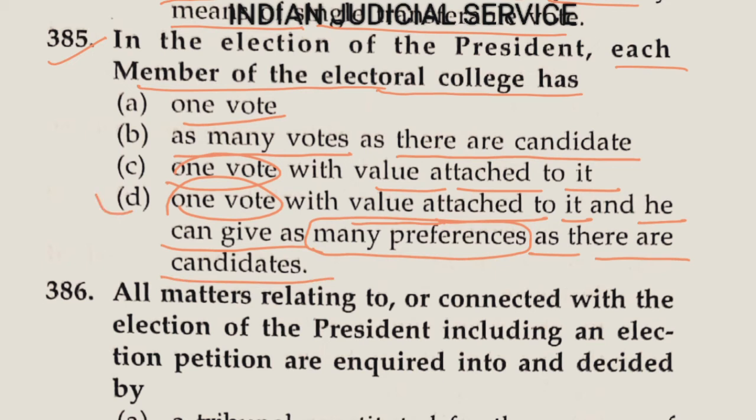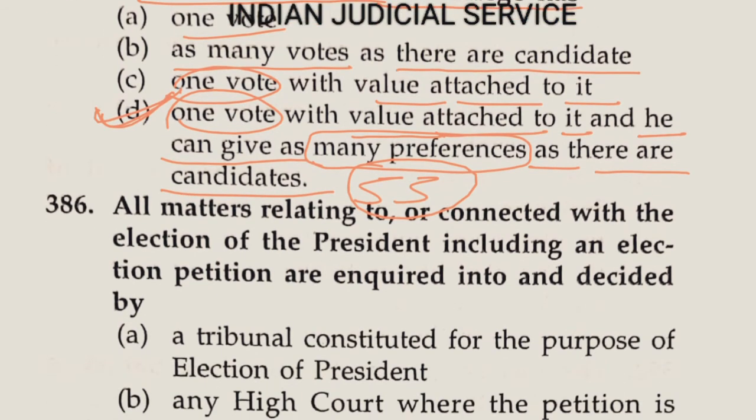So clearly the answer is option D, and this is provided in Article 55. Article 55 deals with the manner of election of the president. So the answer here is option D.